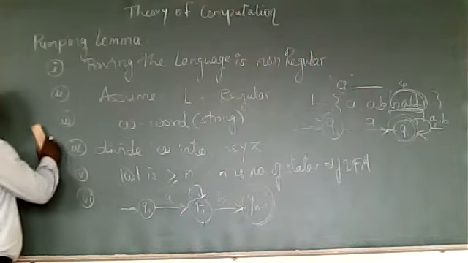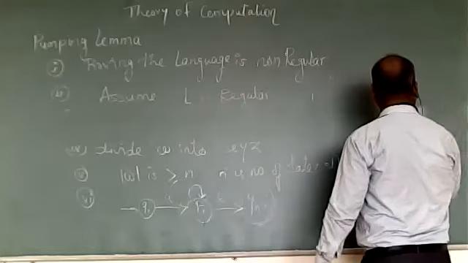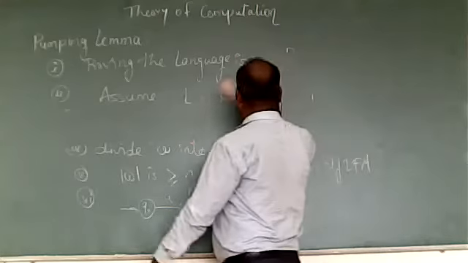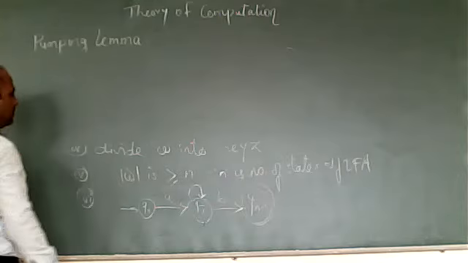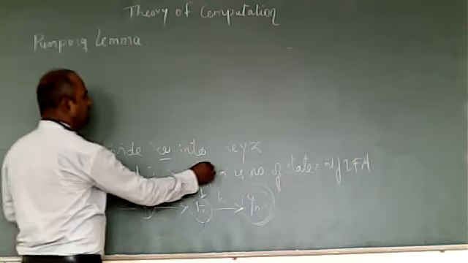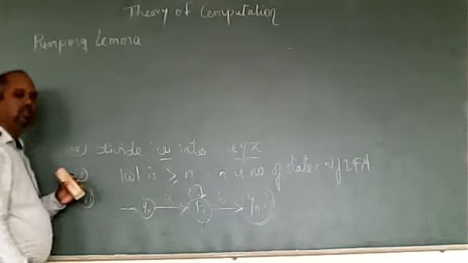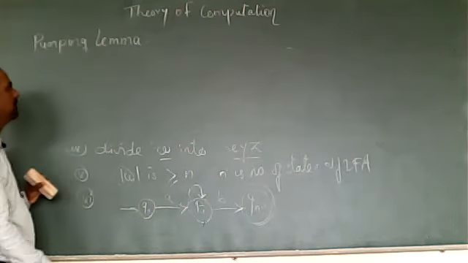Now next part. When we solve one example, some more things will be clear to you. Now this W, as we said, will be divided into three components.